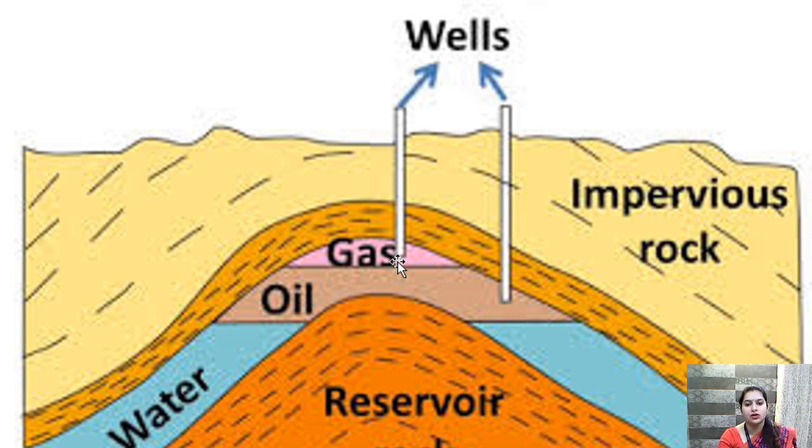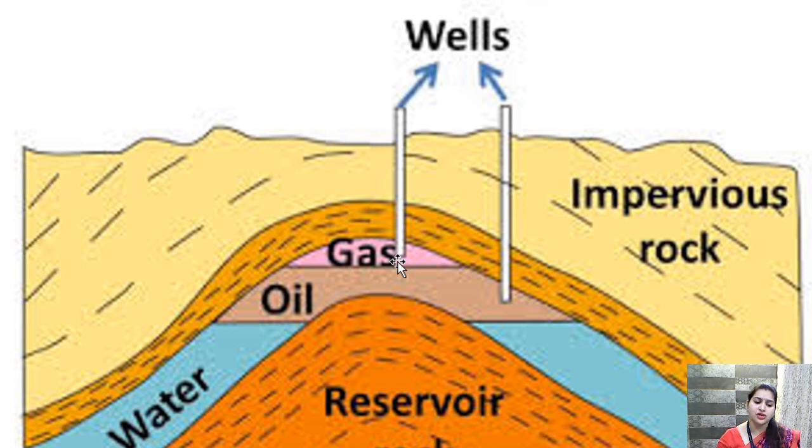What is hydrocarbon? Hydrogen and carbon, like methane. The formula of methane is CH4. Alright, the formula of methane is CH4. So because it is containing C, that is carbon, and H, that is hydrogen, the main constituent of any type of natural gas is hydrocarbon.